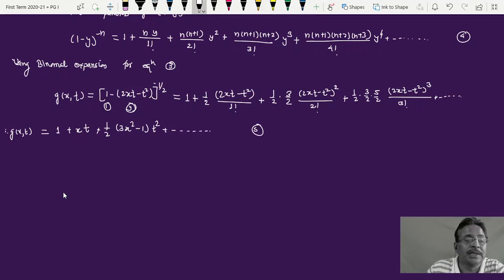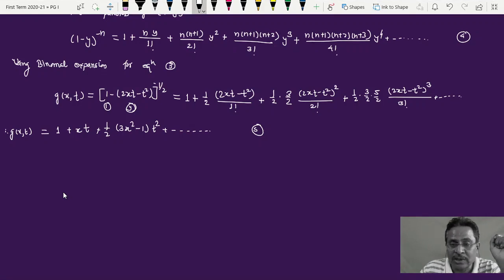So I got a series. This is t raised to 0 first term, t raised to 1 into this coefficient, t raised to 2 into this coefficient. Likewise we'll get t raised to 3 into some coefficient there. So when I expand this g of xt around t equal to 0 with the binomial expansion, I'll get the power series in t, which is having t raised to 0, t raised to 1, t raised to 2, t raised to 3, and all these coefficients are there.